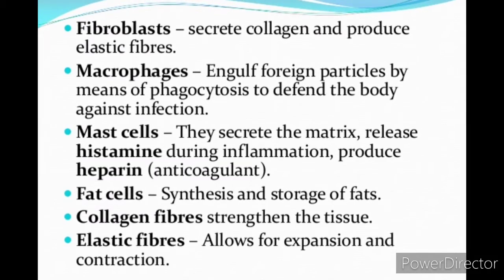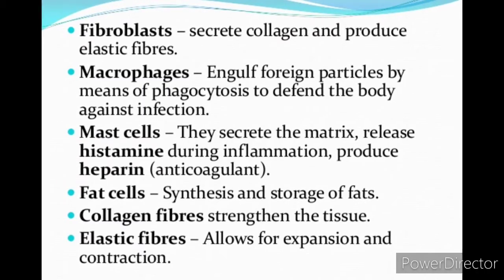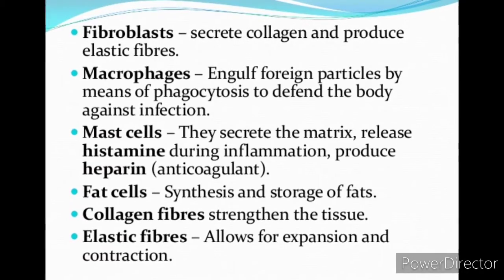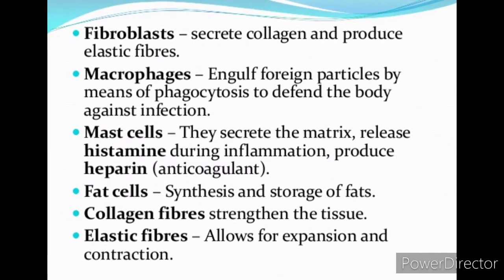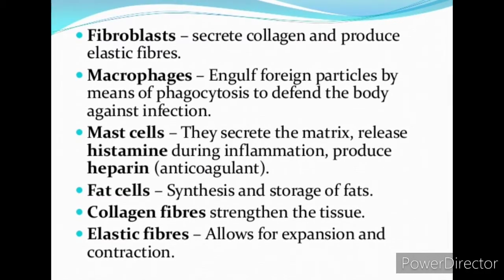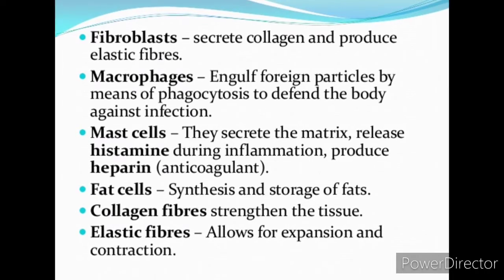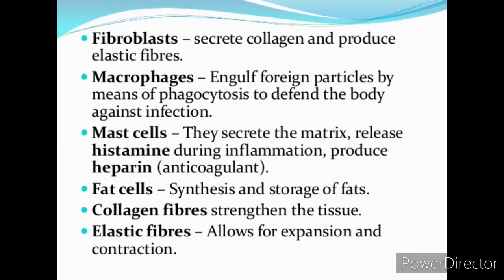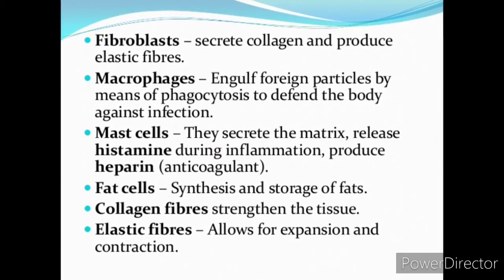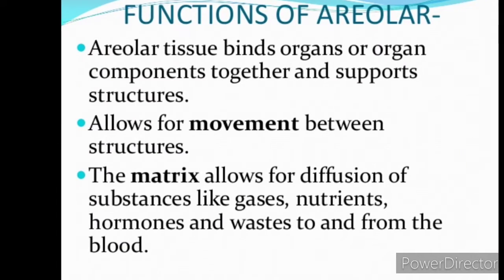Fibroblasts secrete collagen and produce elastic fibers. Macrophages protect our body against infections. Mast cells secrete matrix and release histamine and heparin. So all these are anti-agglutinate and anti-inflammation process cells. Then fat cells synthesize and store fats.